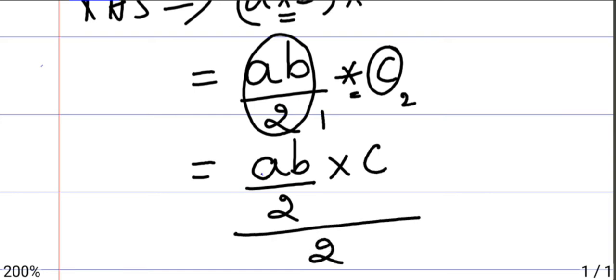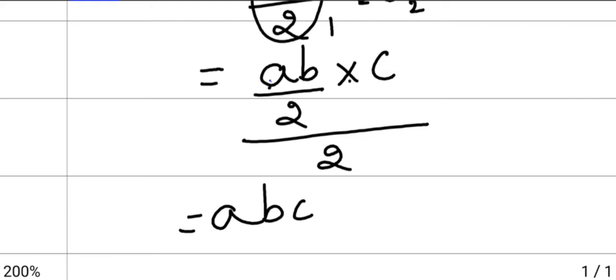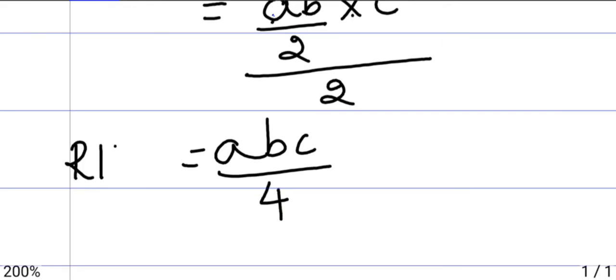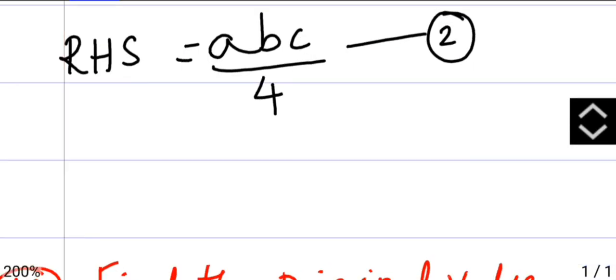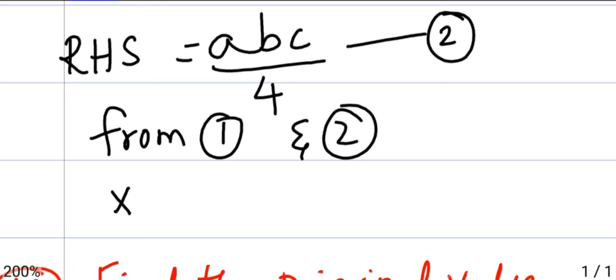divided by 2. So here it is again AB into C is ABC divided by 4. That is your RHS, called as 2. From 1 and 2, star is associative.